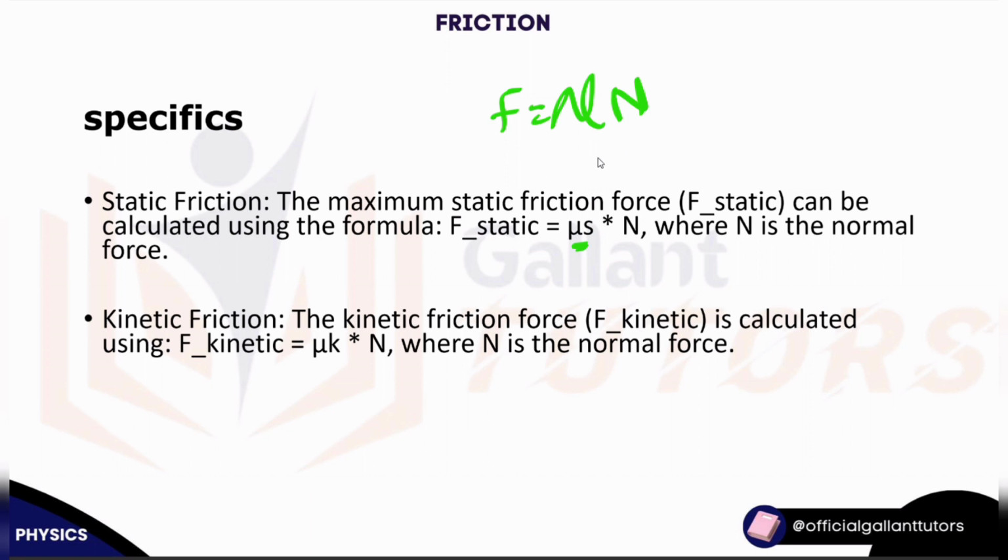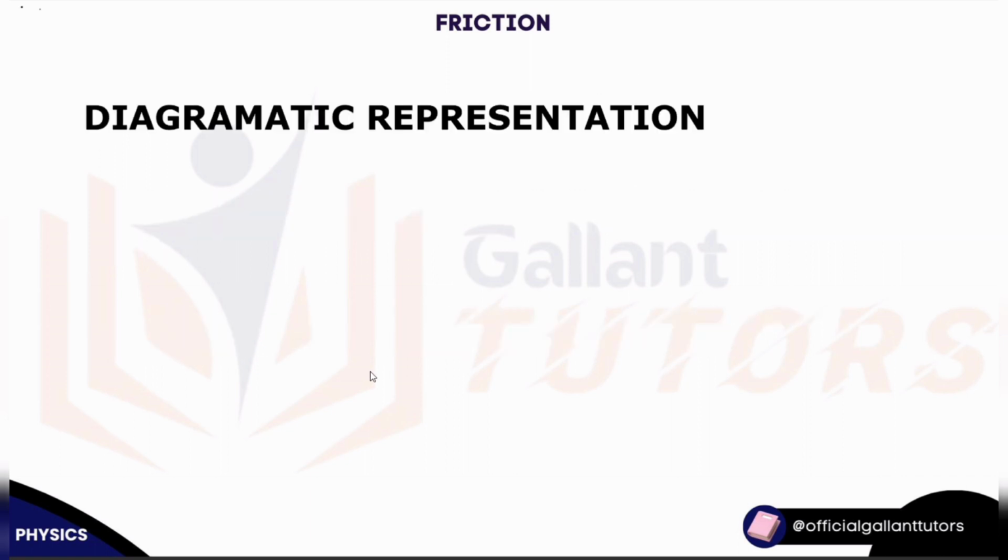But if we are referring to static friction, we say F static, with S representing static, and just add your S. If we're representing kinetic, we say F kinetic, the coefficient of friction K times the normal reaction. Is that clear?